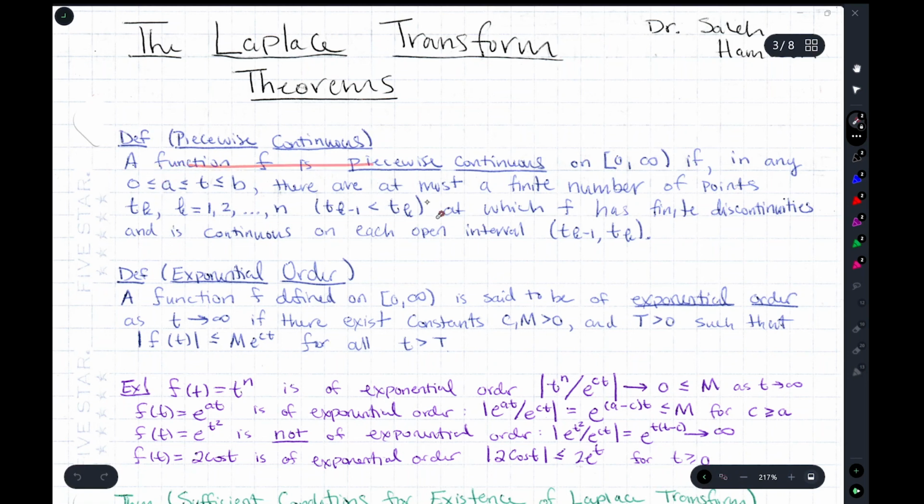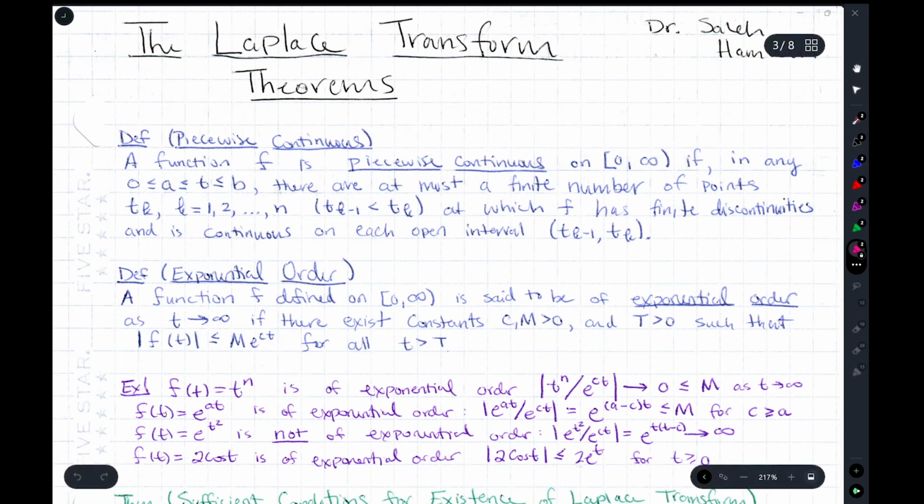A function f is piecewise continuous on this interval if in any t between a and b, or with these bounds, there are at most a finite number of points, tk, where tk minus 1 is strictly less than tk, because of just the ordering of the k's there, at which f has finite discontinuities and is continuous on each open interval from tk minus 1 to tk. Okay? So that's called piecewise continuous. It's important here that you have a finite number of discontinuities that are finite discontinuities. Okay, so it's not diverging.